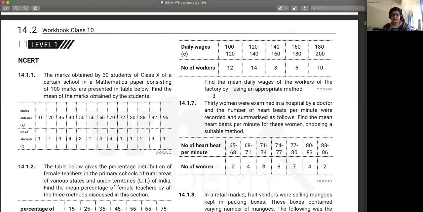Okay. Let's look at this. Do this one. So this is your frequency distribution, 14.1.6. I'll just mark it here. This particular part. Do it using assumed mean method.